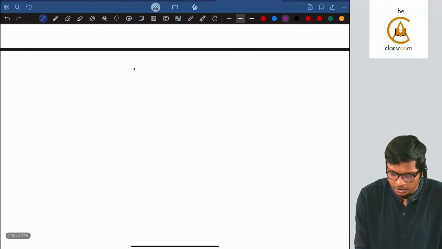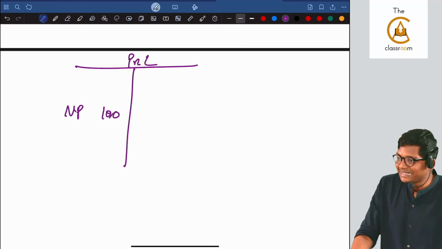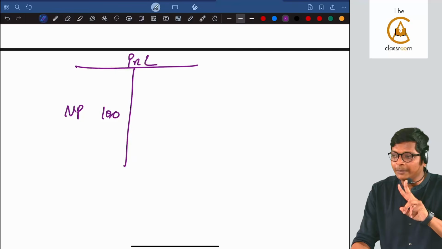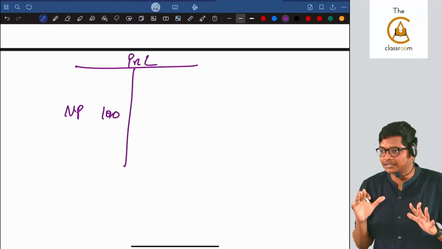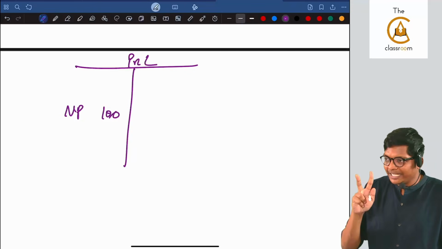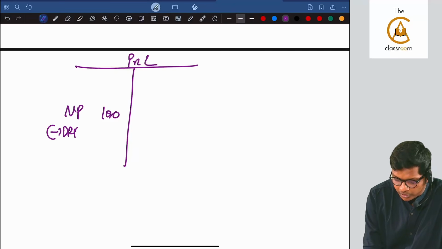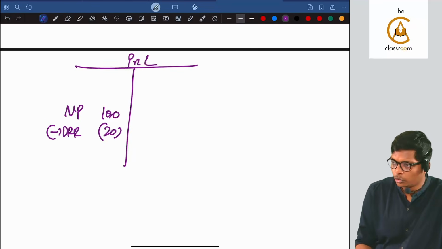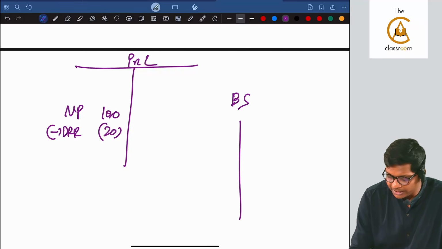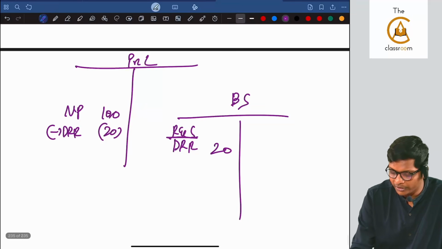Look at this. See, this is the P&L. Assume net profit is 100. And they are saying create a DRR of 20. I am taking deposits to explain this, because in deposits the percentage is flat, 20. I have to create a 20% DRR for deposits. So I will reduce for DRR and create how much, guys? 20. So when I go to my balance sheet, I will have the DRR reserve as part of my reserves and surplus, 20. Are you following, guys?